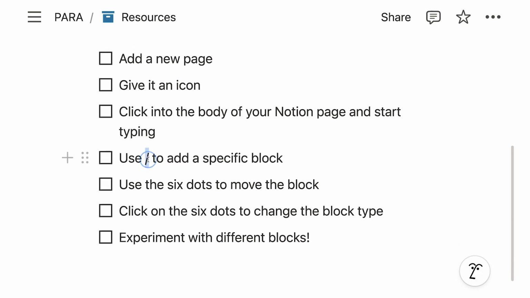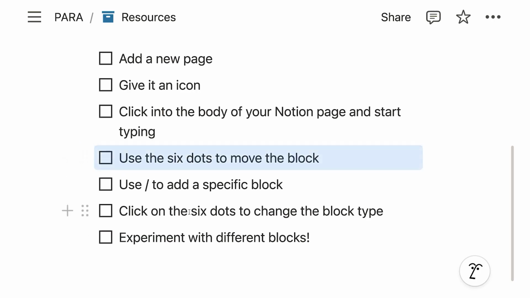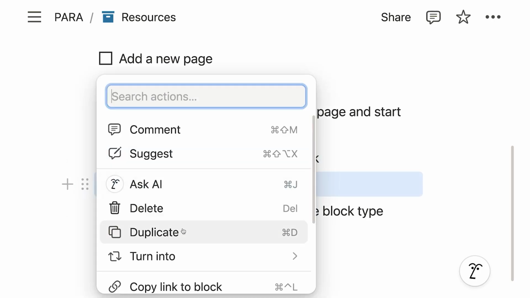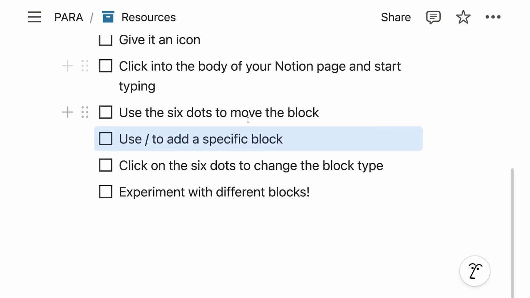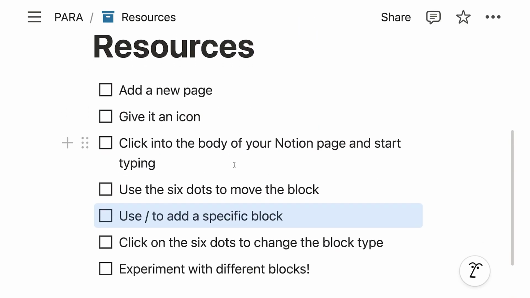Then use the slash command to add a specific block. Use the 6 dots to move the block around. Use the 6 dots by clicking on it to change it, turn it into a different type of block. And then experiment with all the different blocks that you can add to your Notion page.